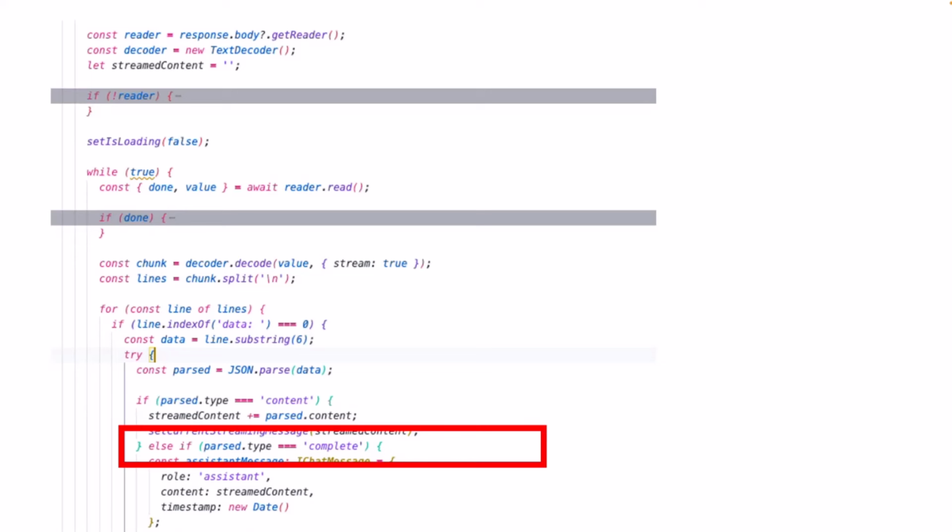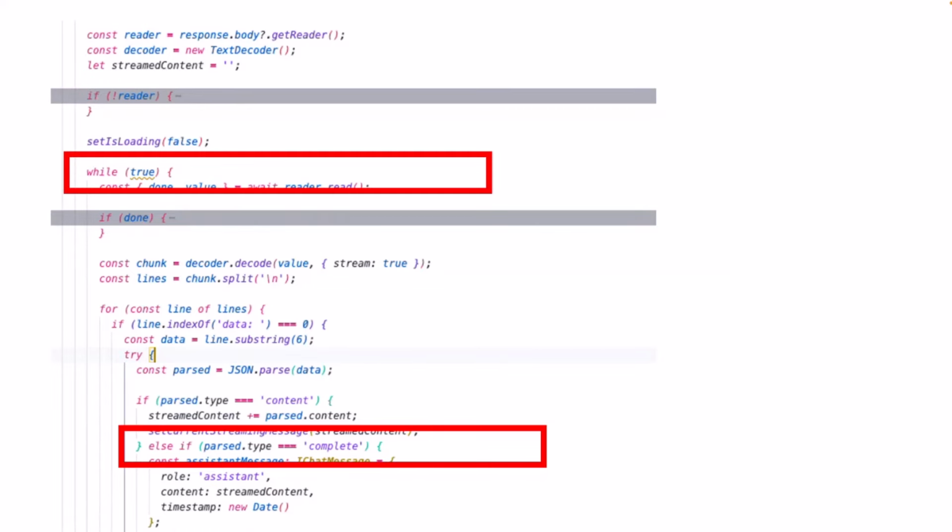The thing is, we have here the type content, and then at the end we get type complete. As soon as we get type complete, we know that we got the complete response of our result. This is the reason why I have here while true, because we don't know it beforehand. So the server tells us when the submission is finished. As long as it's not complete, we have an open HTTP transfer.